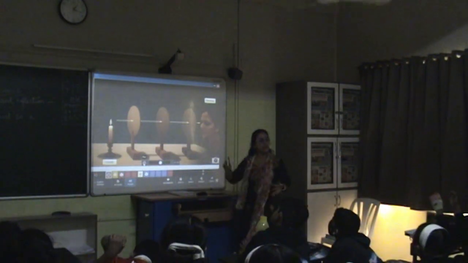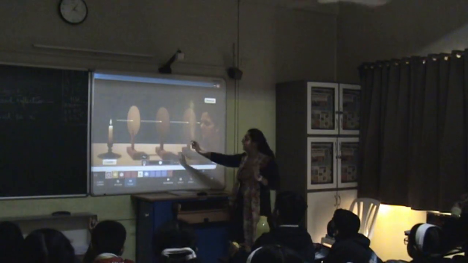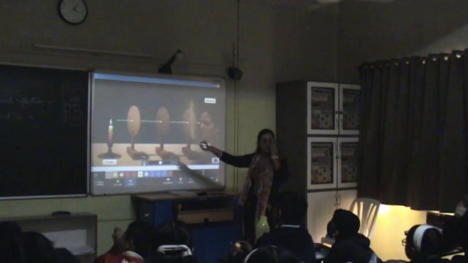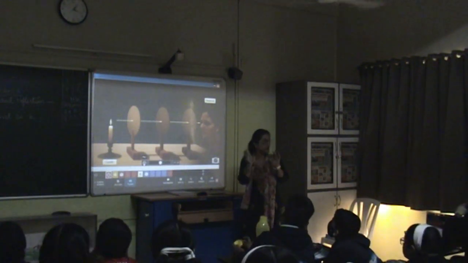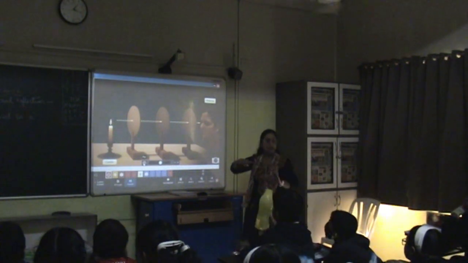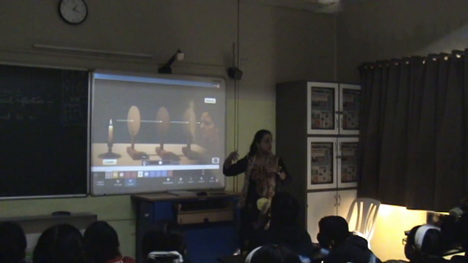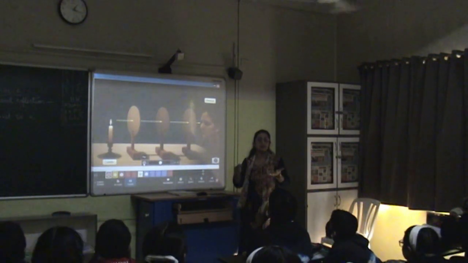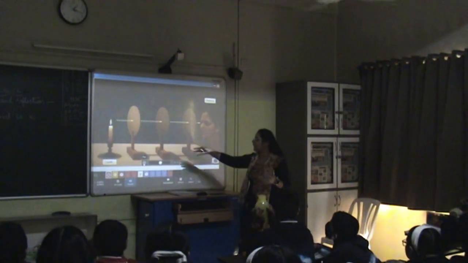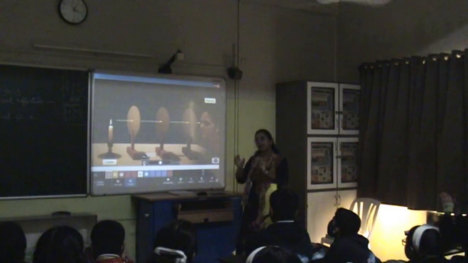So what we have done, we have taken one source of light, let it be a candle, very simple, and then I took 3 cardboards of equal size and cut them in the form of a circle, and placed them at the same distance on some kind of a stand where I can hold them.